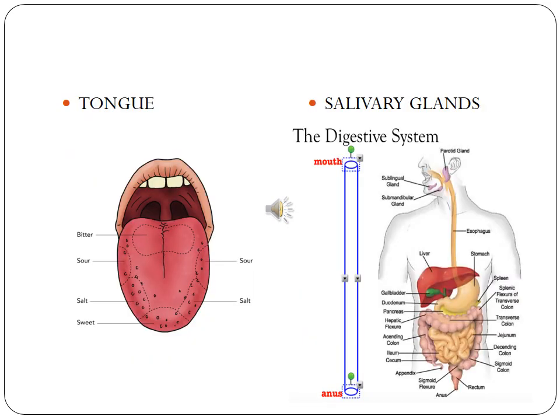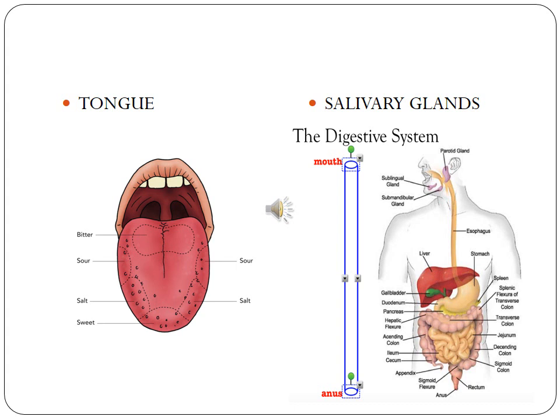The next part of the buccal cavity is the tongue. The tongue is a fleshy muscular organ attached at the back to the floor of the buccal cavity. It is free at the front and can be moved in all directions. Main functions: it helps in mixing saliva with food. It helps in pushing and thus swallowing the food into the food pipe. It helps in getting the different tastes of food. As you know, it contains 4 types of tastes: salty, sour, bitter, sweet. And the last function, it enables us to speak. The third part of the buccal cavity is the salivary glands.